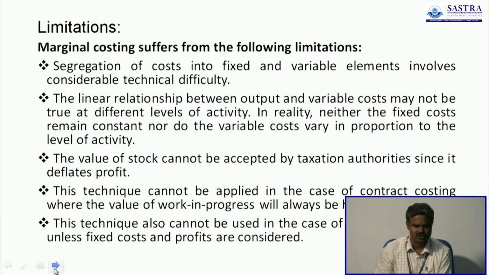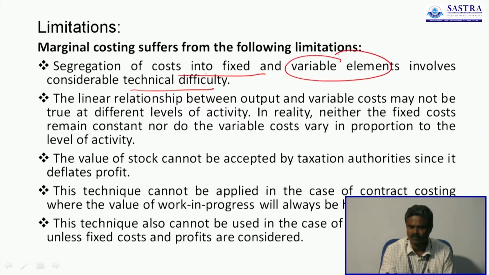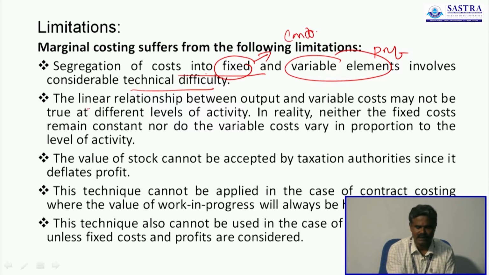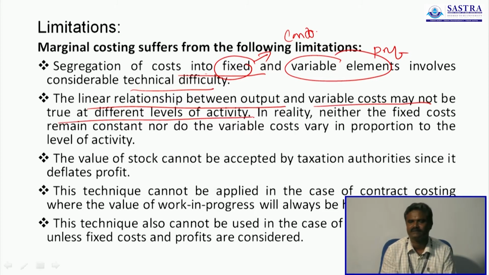Limitations of marginal costing. Segregation of cost into fixed and variable elements involves considerable technical difficulty, because here we divide the cost into two, fixed and variable. Variable cost is a product cost, and the fixed cost is adjusted against the contribution. The linear relationship between output and variable cost may not be true at different levels of activity. In reality, neither does the fixed cost remain constant nor does the variable cost vary in proportion to the level of output.